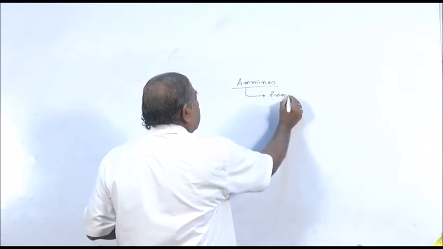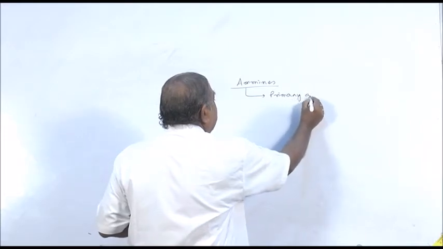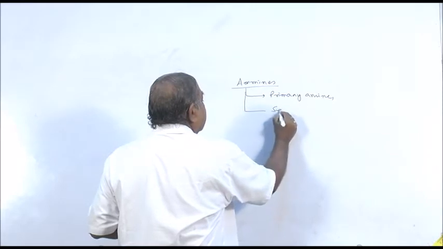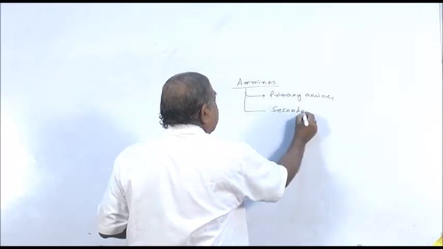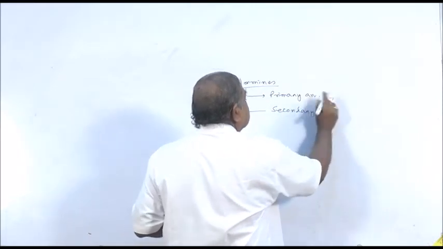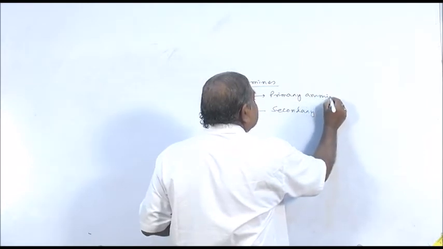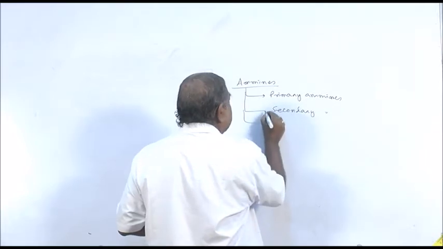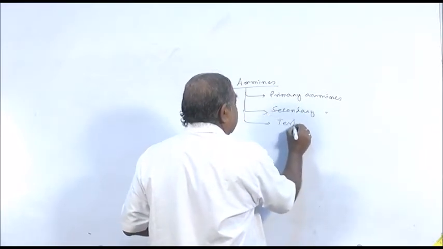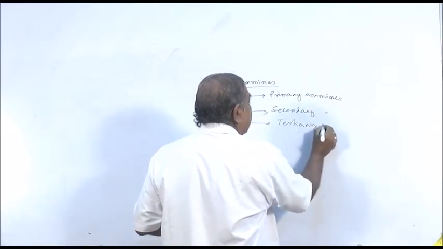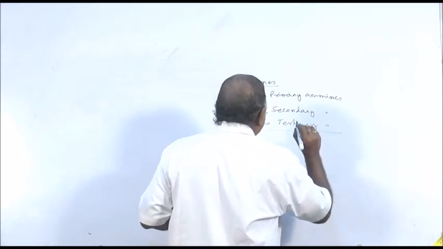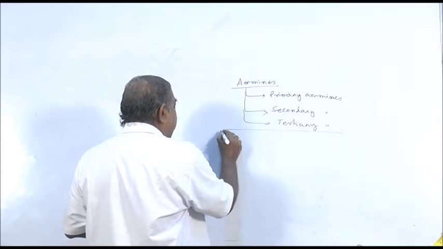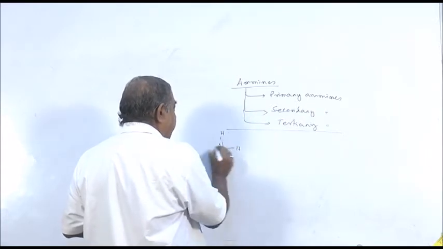One is called primary amines, second one is called secondary amines, A-M-I-N-E-S, secondary amines. Third one is tertiary amines. Amines may be thought of as a derivative of ammonia.